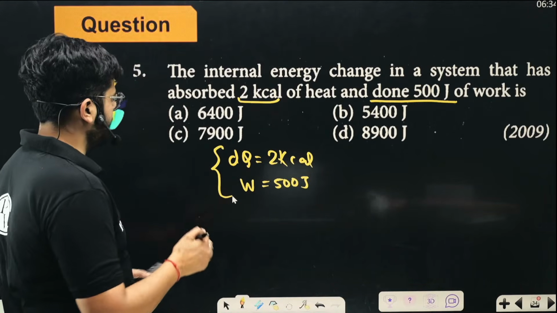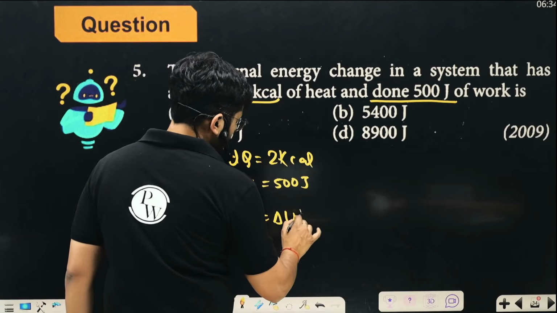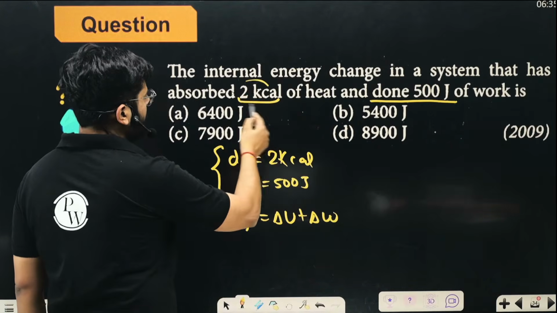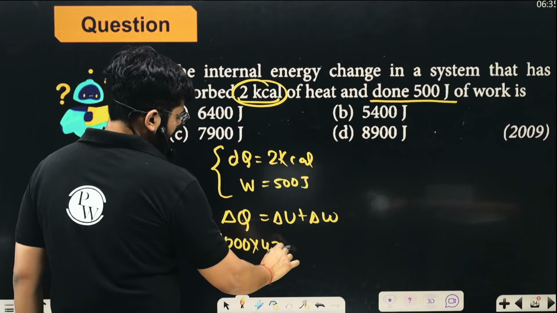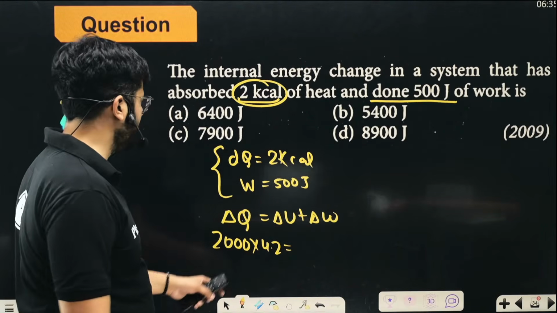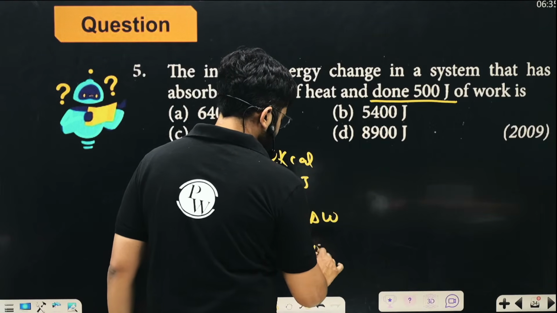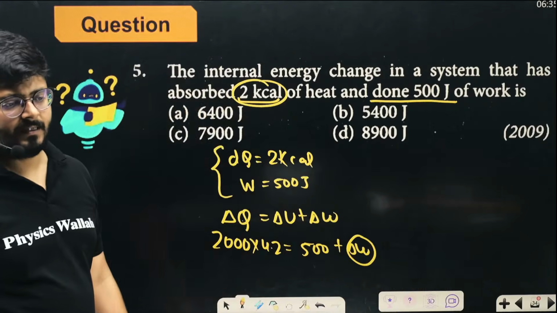Very simple. Delta Q equals delta U plus delta W. Delta Q is 2 kilocalories, so that is 2000 calories, and multiply by 4.18 or 4.2 simply to get it into joules. And delta W you have as 500, and delta U you have to calculate. This is the only variable. Very easily you can get it.